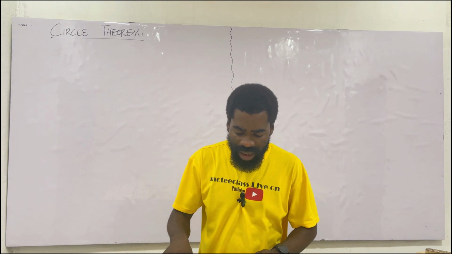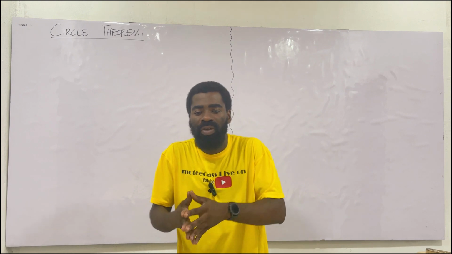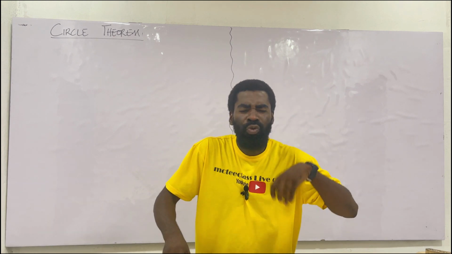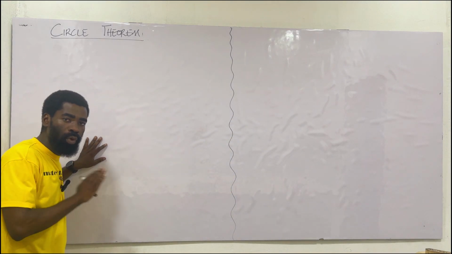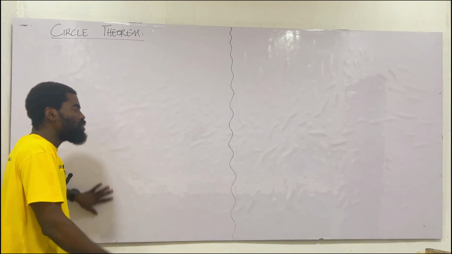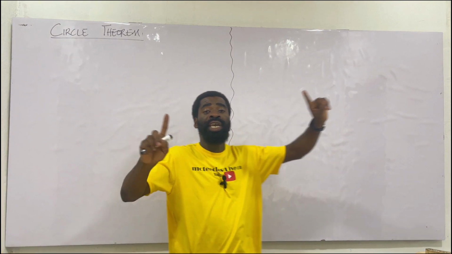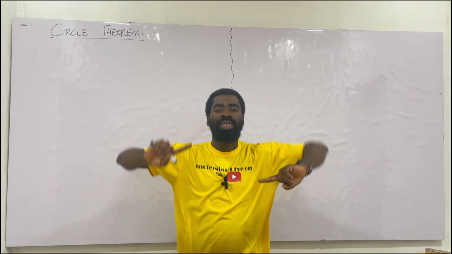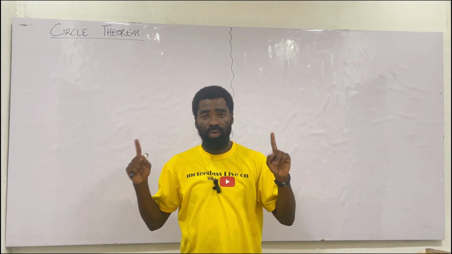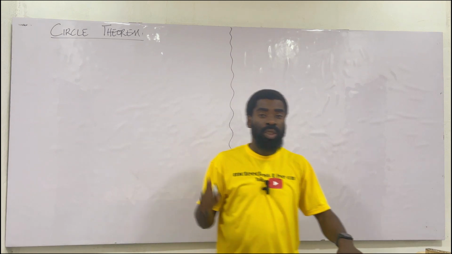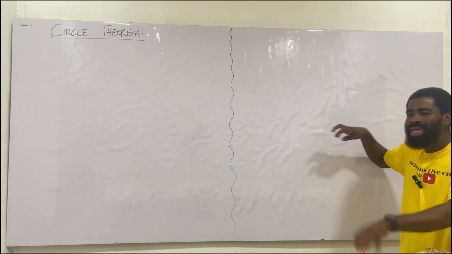Good. Now, this one thing I have noticed here. When it comes to circle theorem, most of the problem comes from the fact that you want to understand the thing based on a single diagram. No. For you to master circle theorem, you need to know the principles. The diagrams that are drawn for you will change, but the principles underlying the diagram do not change. I want you to get this. Most of the diagrams will change, and that's why you guys don't really get it.